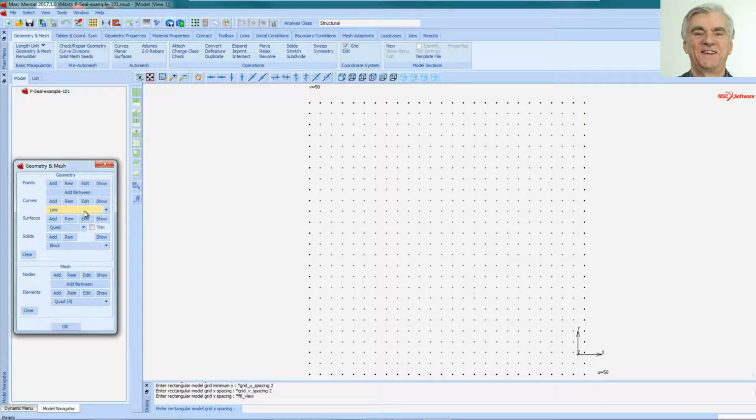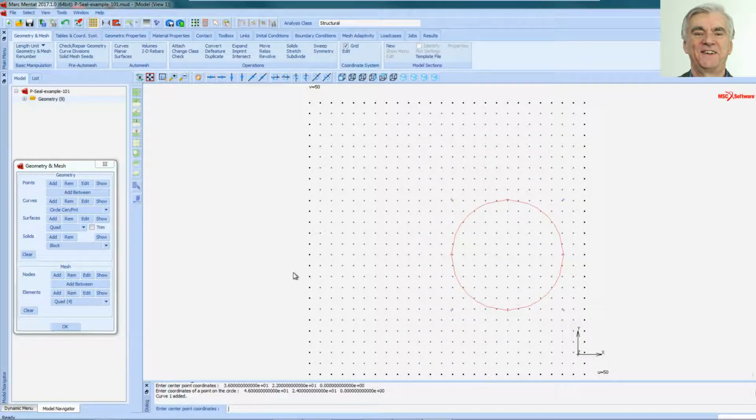And I'm going to change the curve from line to circle with center and a point. So this is going to be the hollow part of the piece seal. So I'll click on there and we'll give it a point there. Sorry, I forgot to click on Add. So there can be my center, and there's the outer diameter of the seal hole.